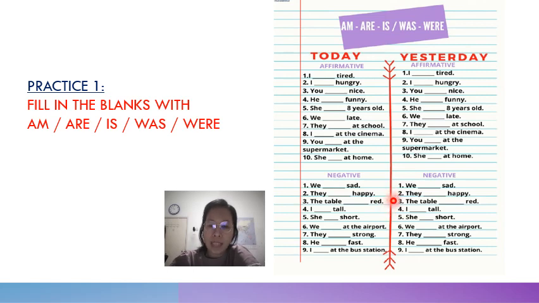We weren't sad. They weren't happy. The table wasn't red. I am tall. She wasn't short. We weren't at the airport. They weren't strong. He wasn't fast. I am at the bus station. Okay, so these are the answers.